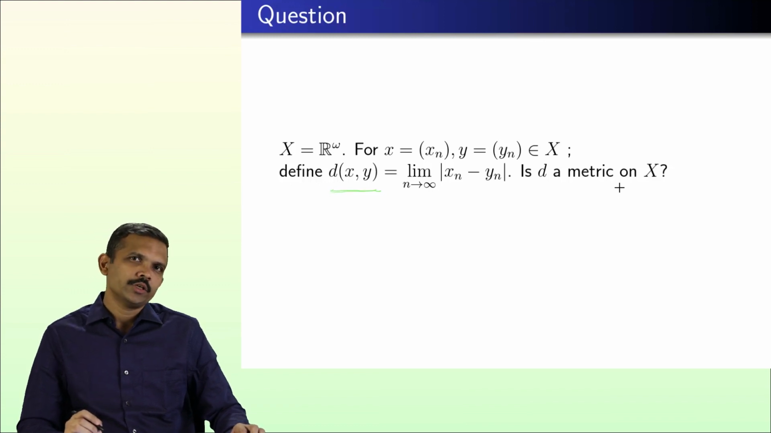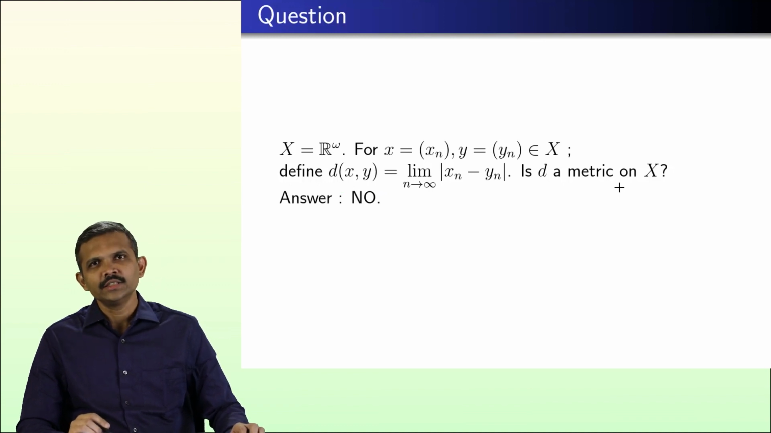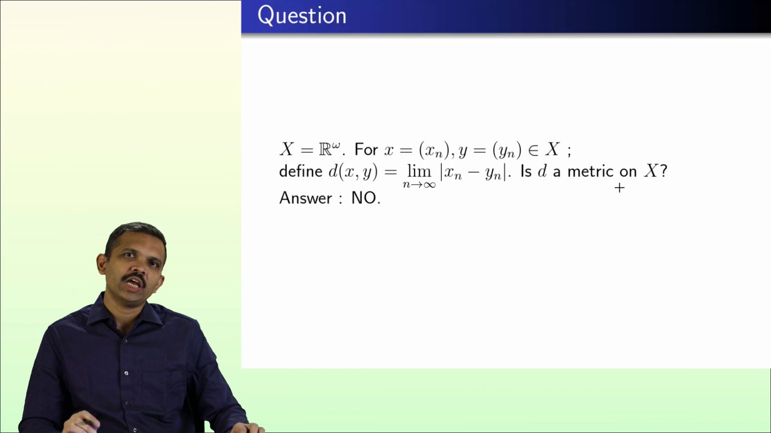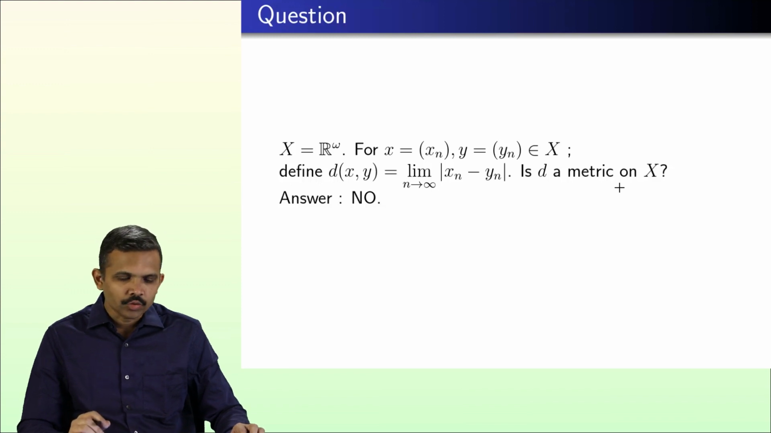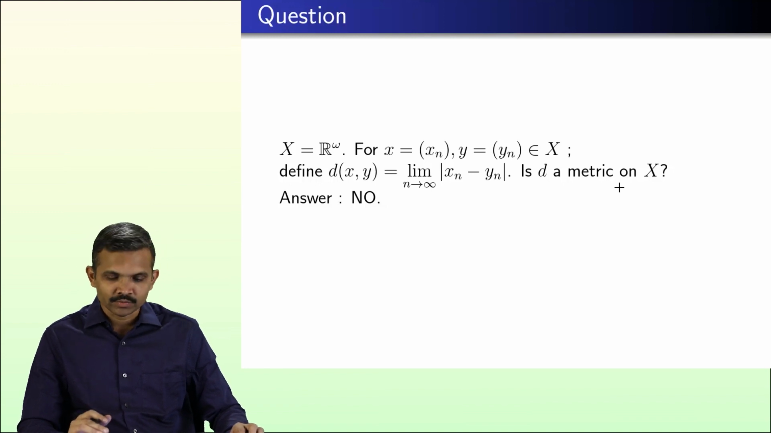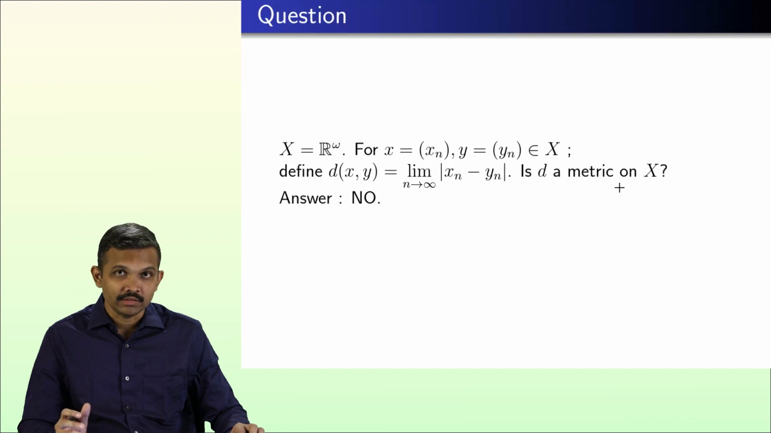I am sure you must have answered no, which is certainly a correct answer, and the reasoning is definiteness, that is the property that whenever d(x,y) is 0 we must have x equal to y. That is going to fail, because we may have two different sequences which have the same limit, and hence limit as n tends to infinity of mod xn minus yn may become 0, although xn and yn may not be the same for each n.